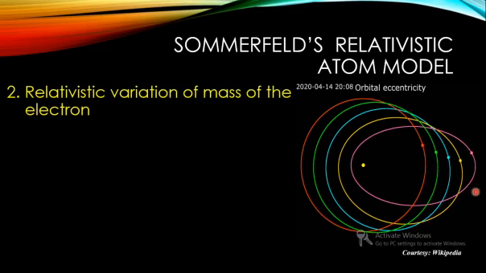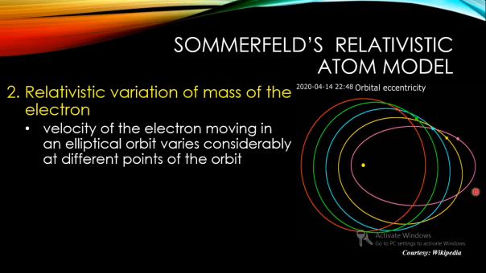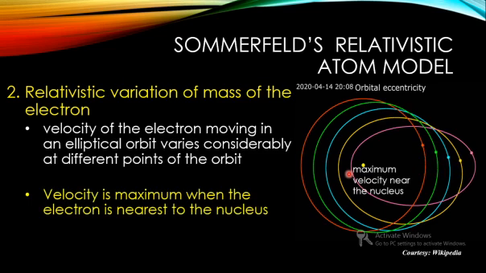How is it relativistically varying? Because the velocity of the electron moving in an elliptical orbit differs considerably at different points of the orbit, and the maximum occurs near the nucleus, corresponding to a value of 1 by 137 of the velocity of light in vacuum.